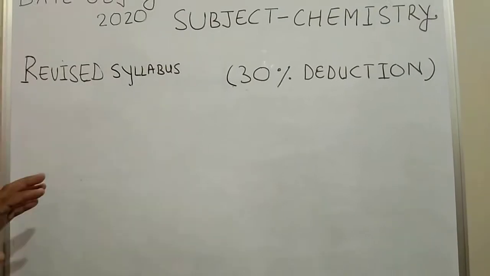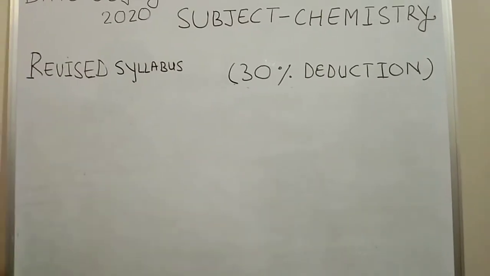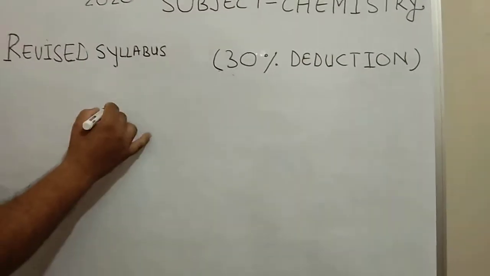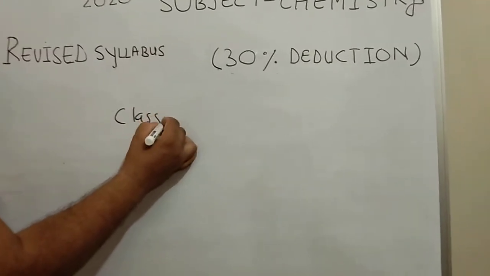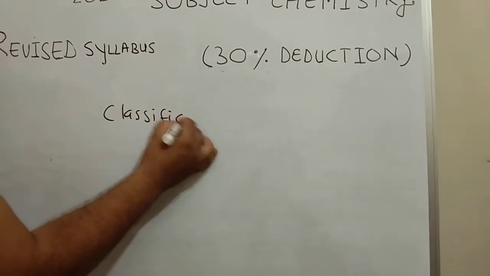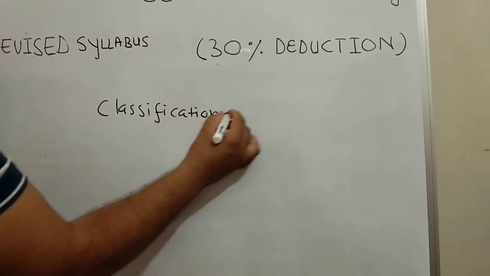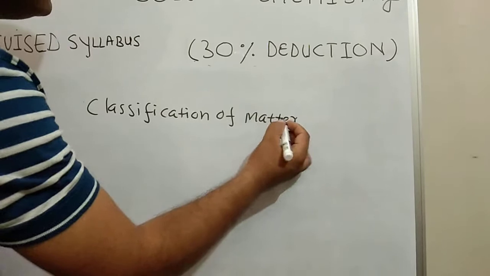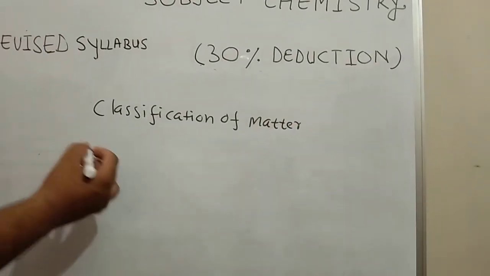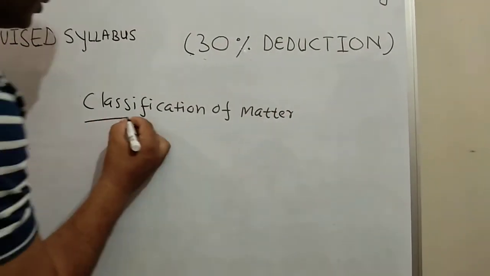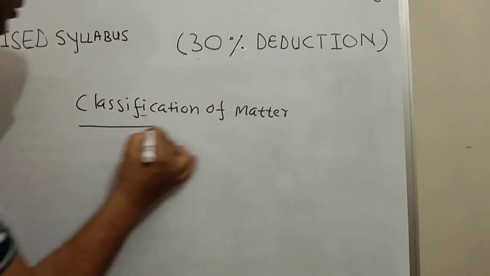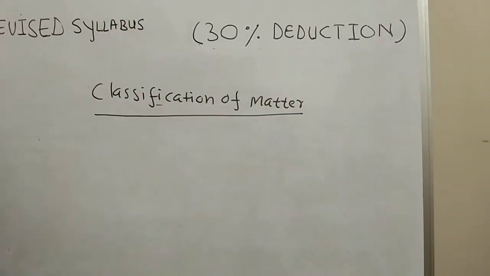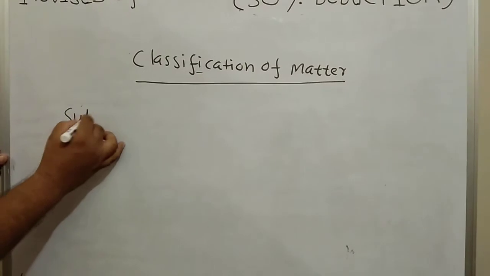In matter, what is required to study? That is classification of matter. Before starting the classification of matter, it is very important to know what is substance.